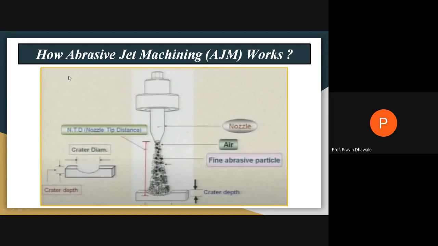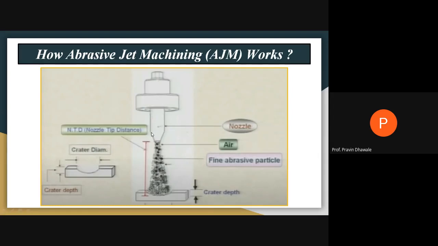There will be one compressor you require. By using that compressor, you supply high pressure air. Also, there will be one mixing chamber where we mix this high pressurized air along with the metal particles. Those sharp metal particles are called abrasives. In the mixing chamber, you produce an abrasive plus air mixture, and that high pressurized mixture is allowed to pass through this nozzle.